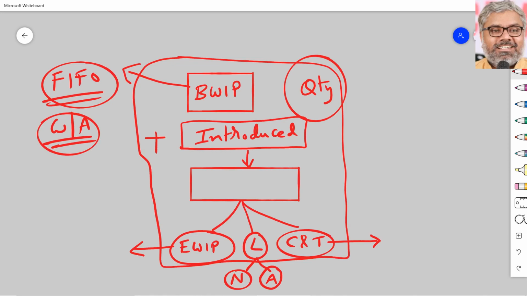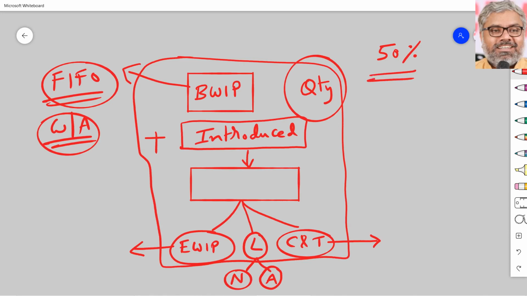So first of all, what is this work in progress and why do we have this much separate discussion on work in progress in process costing? The simple reason, the name itself indicates work in progress. Let us say the beginning work in progress already got completed 50%. Then naturally the remaining 50% is happening in the current period.